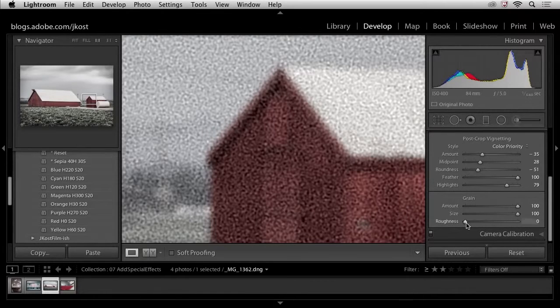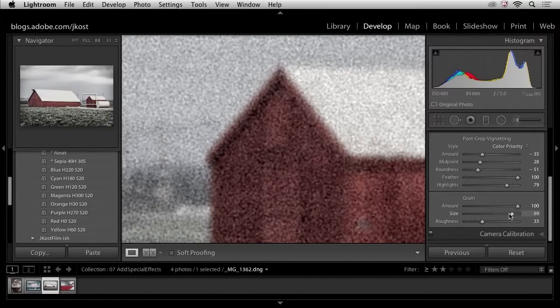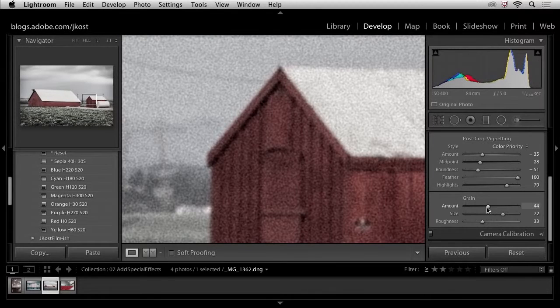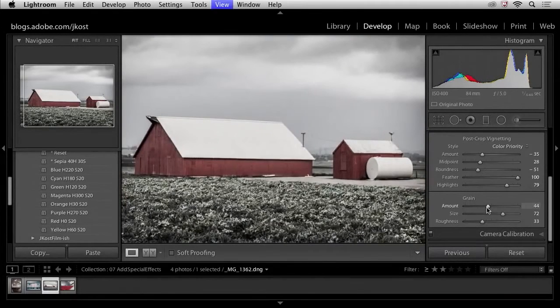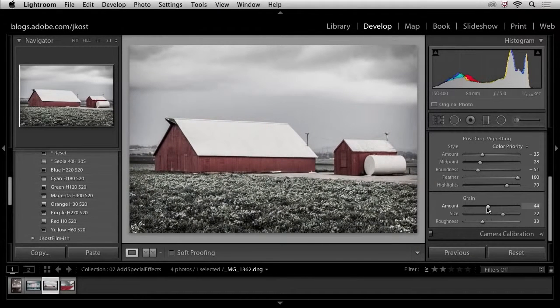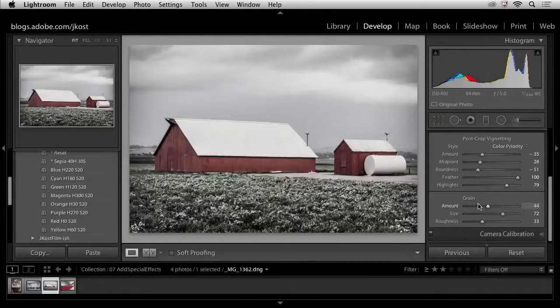So really it's up to you however you want to change these sliders to get the effect that you want, that basically tells the story that you want to tell with your image. All right, let's zoom out. One of the things you might need to do if you are printing this image is you might actually need to print some test strips with varying amounts of grain just until you get comfortable with the amount of grain that you like on your images.